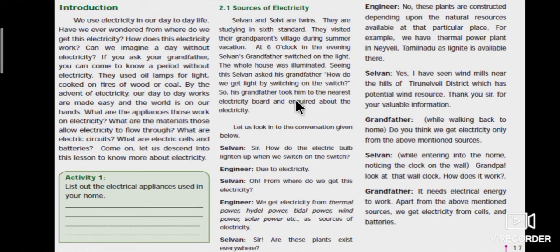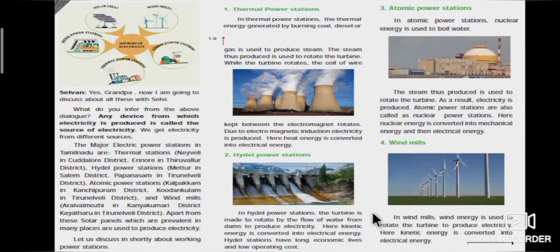Page number 17 explains about the sources of electricity. Thermal power, hydel power, tidal power, wind power, solar power are the sources of electricity. Page number 18 gives the definition of source of electricity.